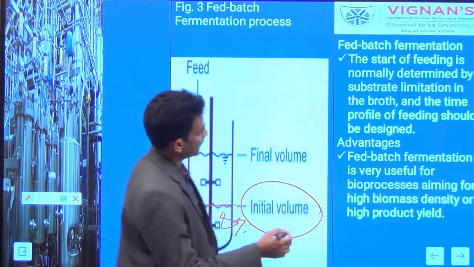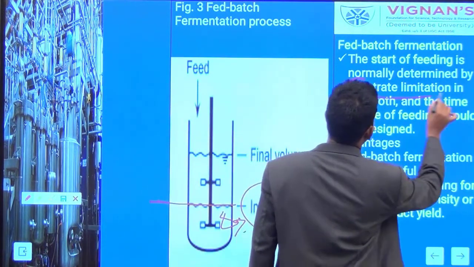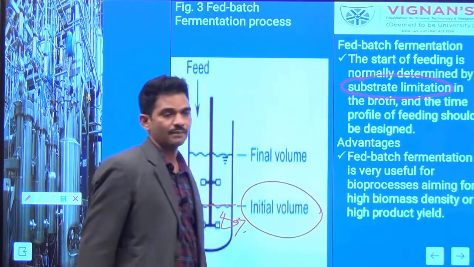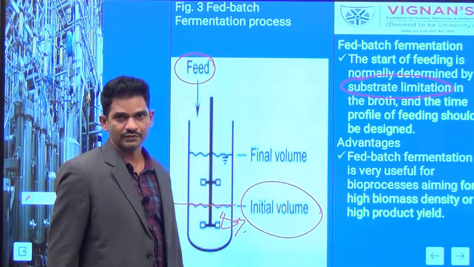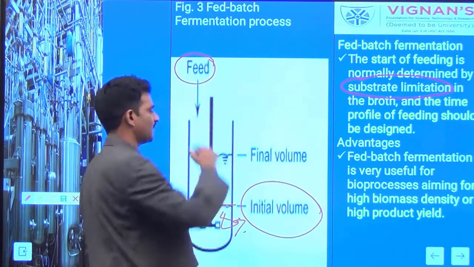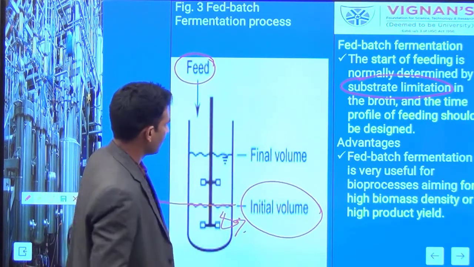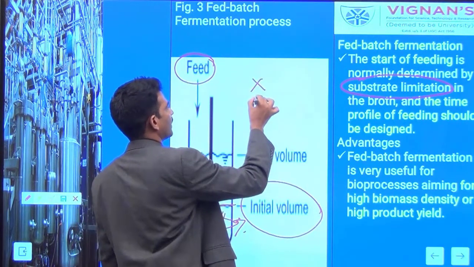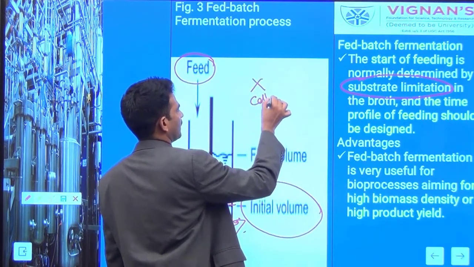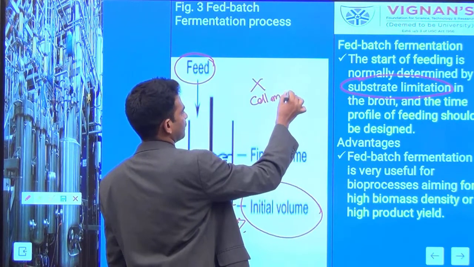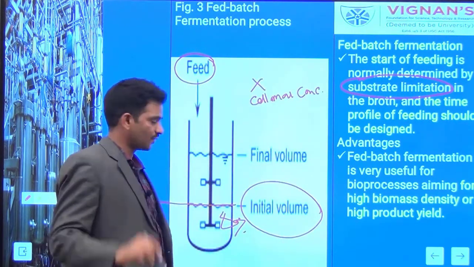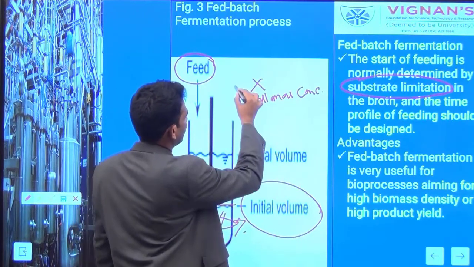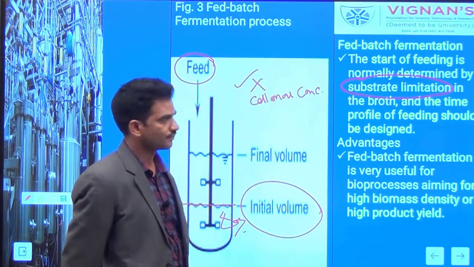Later you have to identify the substrate limitation stage, then additionally feed the nutritional sources. The additional feeding of these nutritional substances can enhance the cell mass concentration.